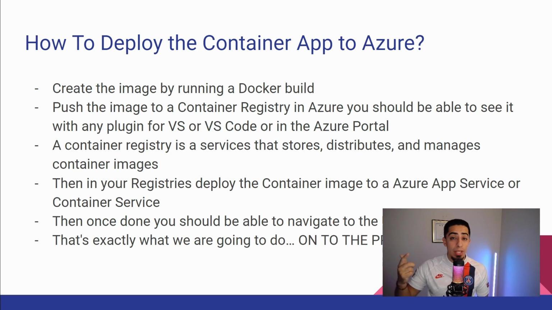Once it's in the registry, you then go ahead and create your Azure App Service or Azure Container app as well. So either or, whatever you want to do, then you are going to push that image that's in your registry and put it into that app service. And then you will have your container running in that app service, and then you are ready to go. You should be able to navigate to the URL for whatever you're trying to do with it, and it should be up there. But now, I've talked about it enough. Let's get into the project, and let me show you how it's done.